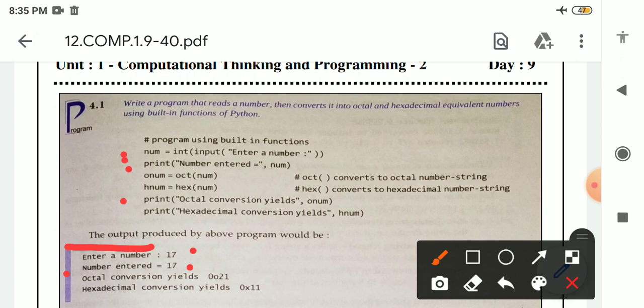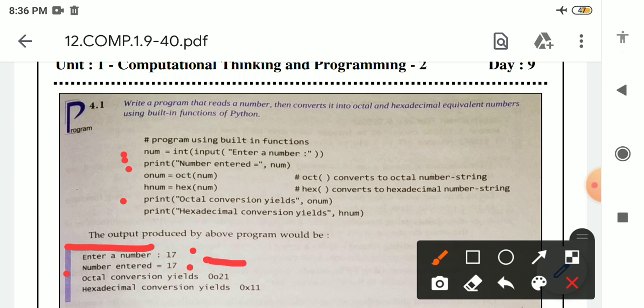After that, this print statement will execute, means this message octal conversion will be there, and after that, see here, onum is storing the calculated value, means when the number is converted into octal form, the value is stored inside the onum variable.